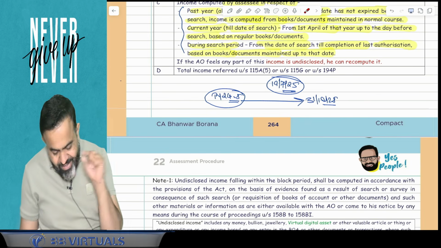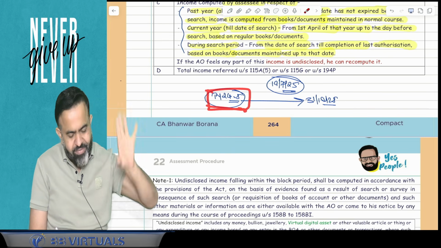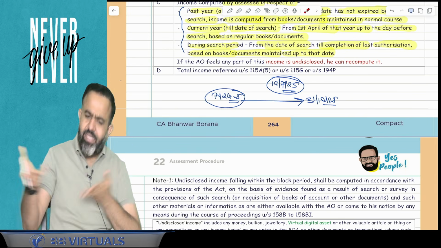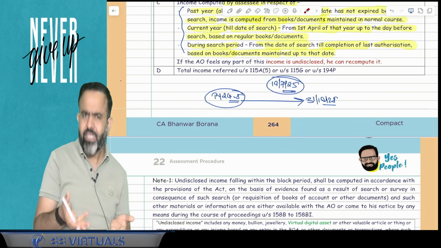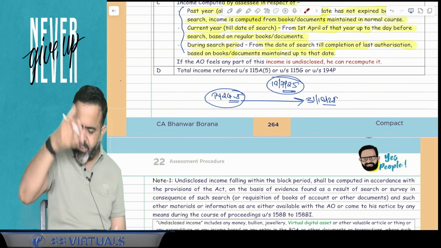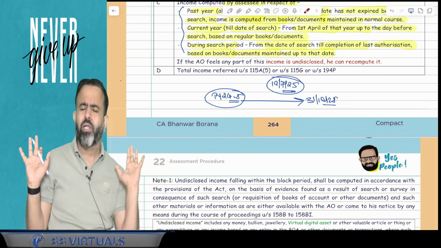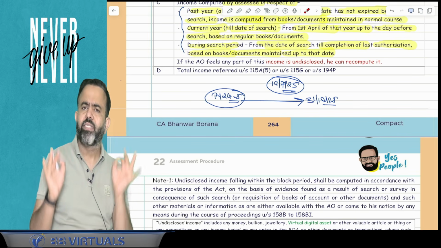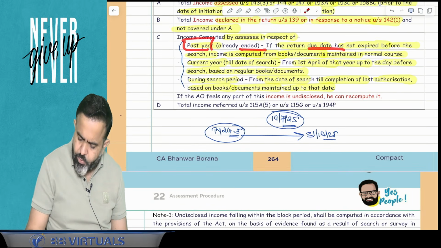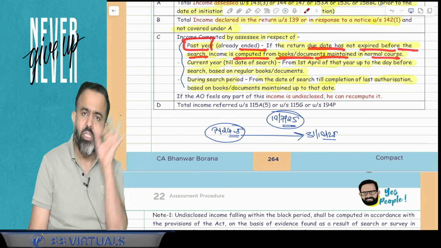So here, guys, for this year, whatever the income as per books of accounts, that will not be considered as an undisclosed income. And in the current year also, guys, raid is conducted, suppose search started. So in the current year also, from 1st April till the date of the search, as well as during the search period, whatever income as per your regular books of accounts and all, that will not be considered as an undisclosed income. So again, I am reading this for the past year that is already ended. If return due date has not expired before the search and income is computed from the books of accounts document maintained in the normal course.